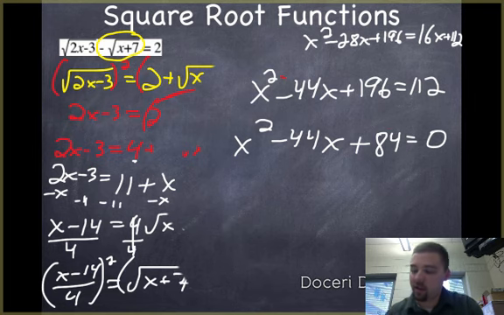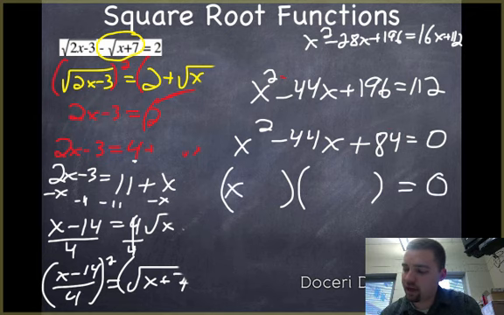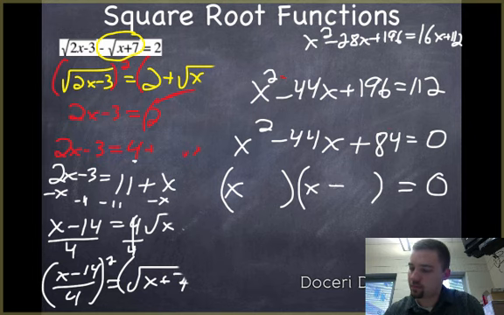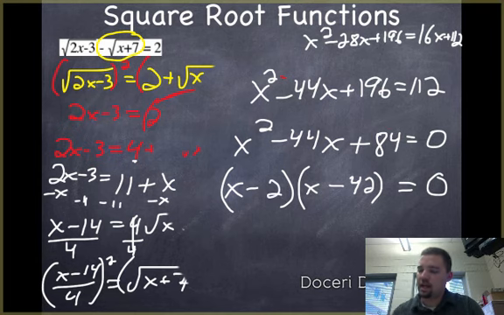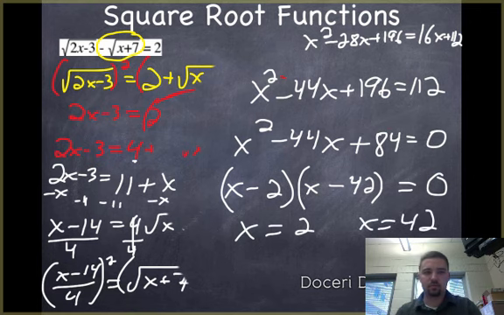Okay, and this one I'm just going to factor, and I think I'm going to see this. This is equal to x minus 42 and x plus 2. And I think if you check me on that, oh, excuse me, should be minus 2. That should give me the positive. And you notice then that x equals 2 and x equals 42. All right, and you should check your answers, and I think both answers actually work, so you should be good. x equals 2, x equals 42, and that's it for solving other types of equations.